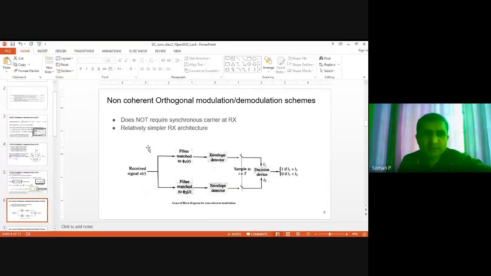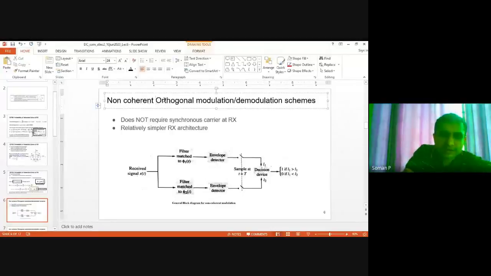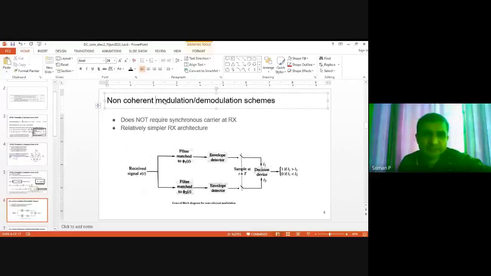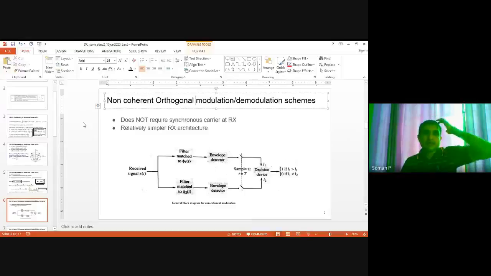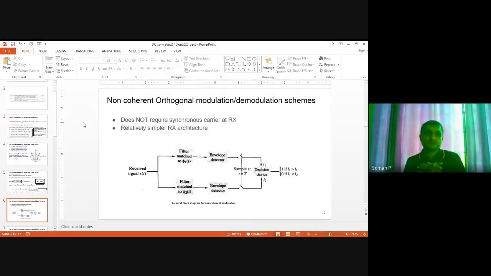Now we'll come to the non-coherent orthogonal modulation schemes. So non-coherent modulation means at the receiver we don't need a synchronous carrier.